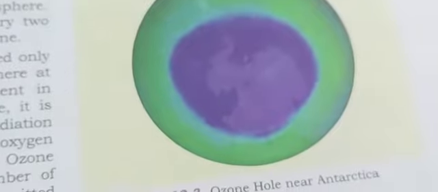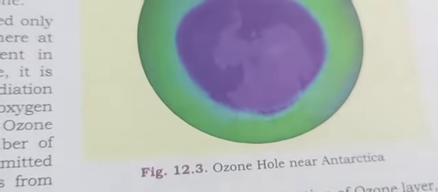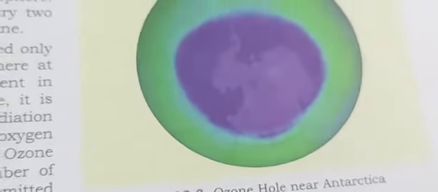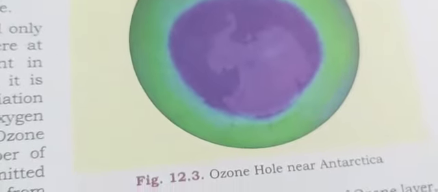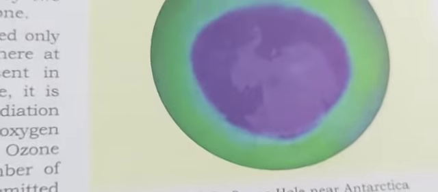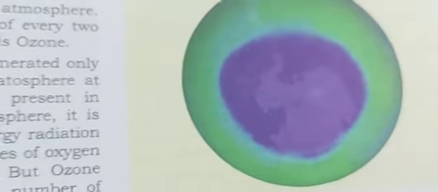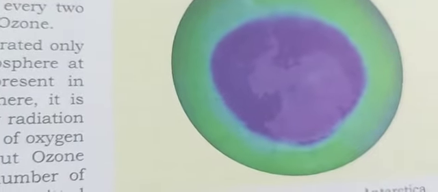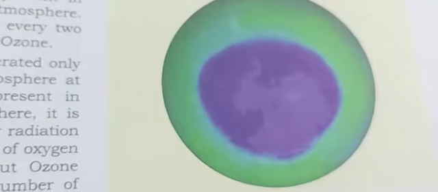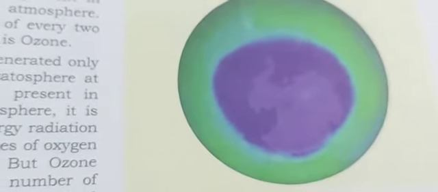Now children, I think ozone layer or depletion of ozone layer we can do later on, because children, it is different from the various layers of the atmosphere. So ozone layer we will do in the next class, because it is totally different from the layers of the atmosphere. If we continue, then you can get confused. So children, for today we'll take this much only.